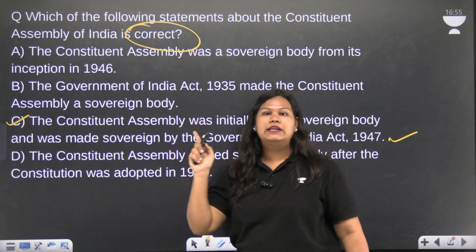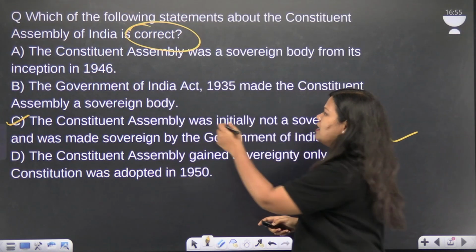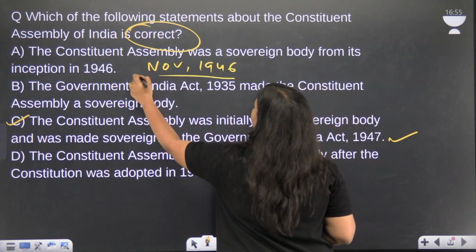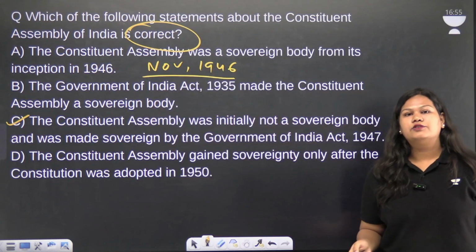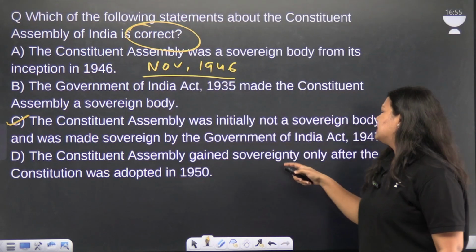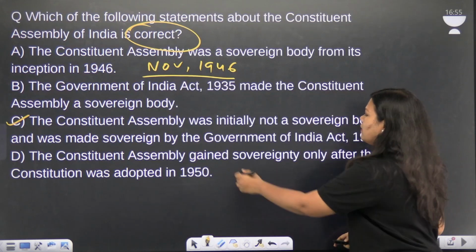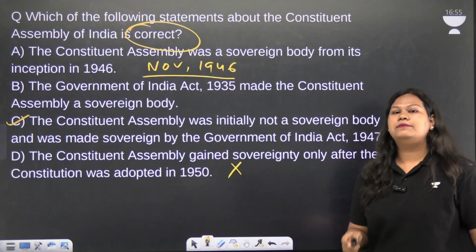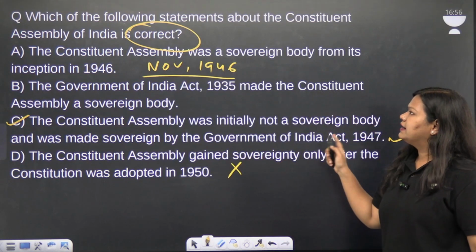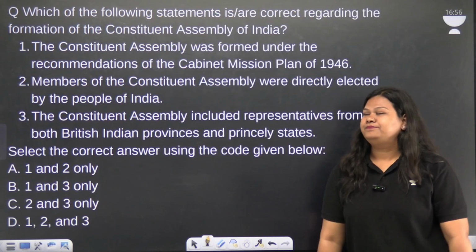It was not a sovereign body since its inception because it was in November 1946 that the Constituent Assembly was formed, and at that time India was not independent. So we didn't have sovereignty by then. And the option saying the Constituent Assembly gained sovereignty only after the Constitution was adopted in 1950 is also not correct, because the Constituent Assembly gained sovereignty in 1947 itself. So that is why the correct answer is option C. Moving forward to the next question.